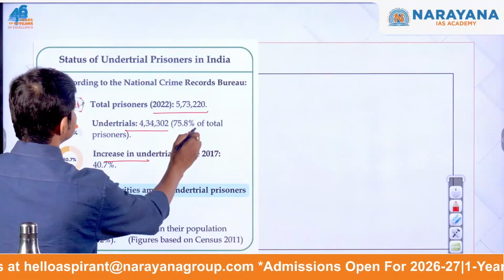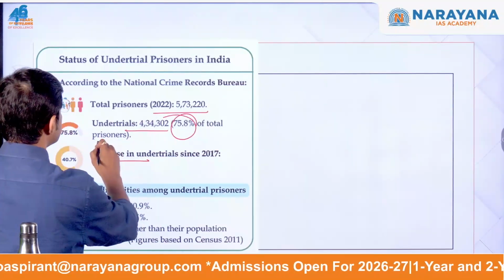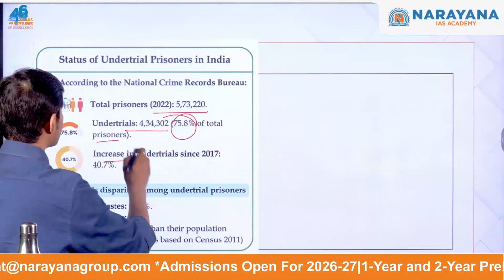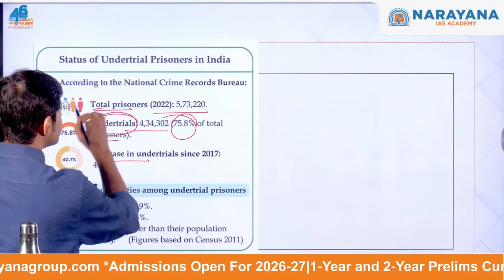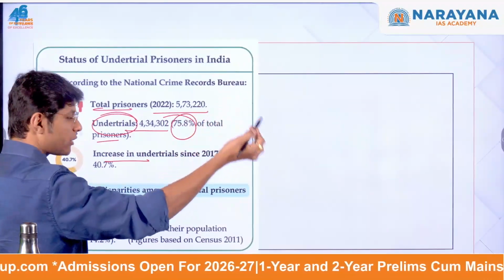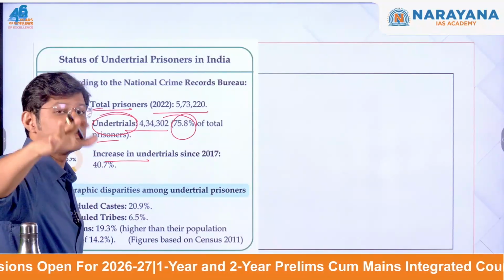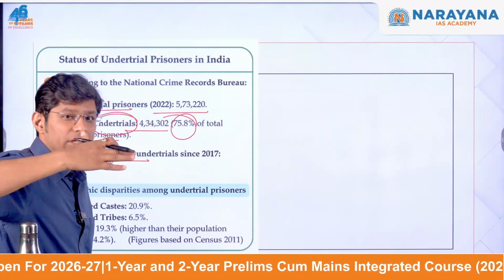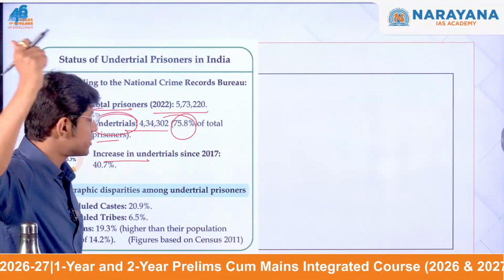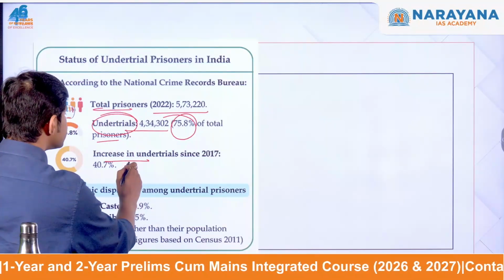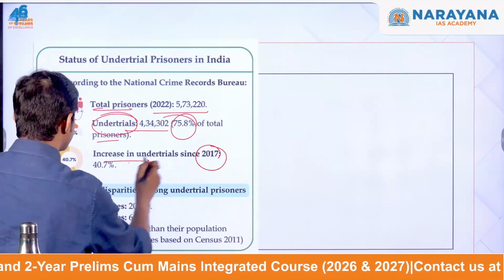So close to 75% of the total prisoners are under trials. The total prisoners are like 5,73,000, of which 76% are under trials, which means they are spending time in jail without the trial being concluded. There has been a 40% increase in under trials since 2017.